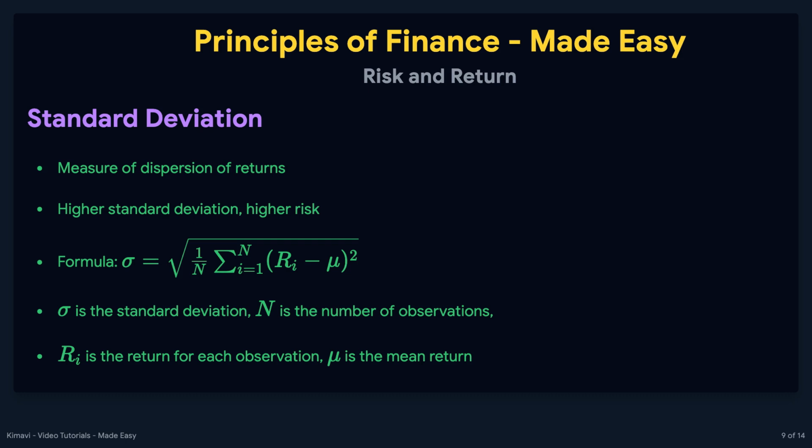The formula for standard deviation is σ = √((1/n) × Σ(r_i − μ)²). In this formula, σ is the standard deviation, n is the number of observations, r_i is each individual return, and μ is the average, or mean, of all returns.